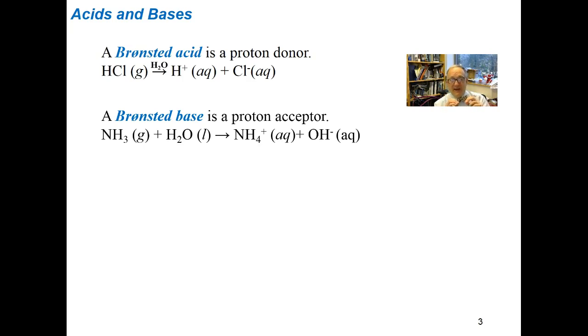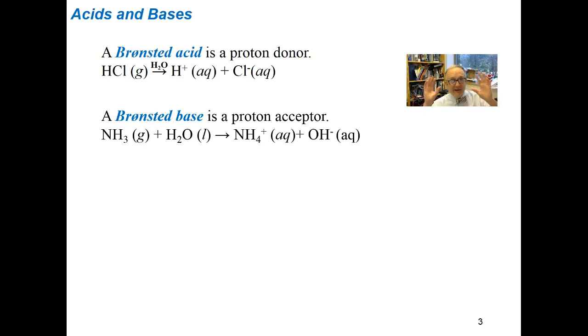So ammonia is actually a gas at room temperature and pressure. You can dissolve it in water. It dissolves very easily because they can hydrogen bond with one another. What happens is that you can think of that water as dissociated. That water breaks apart, that H2O, to make H plus and OH minus. And so as it makes the OH minus, there's the base. Where does the H plus go? It goes to the ammonia, the NH3, to make ammonium, NH4 plus.